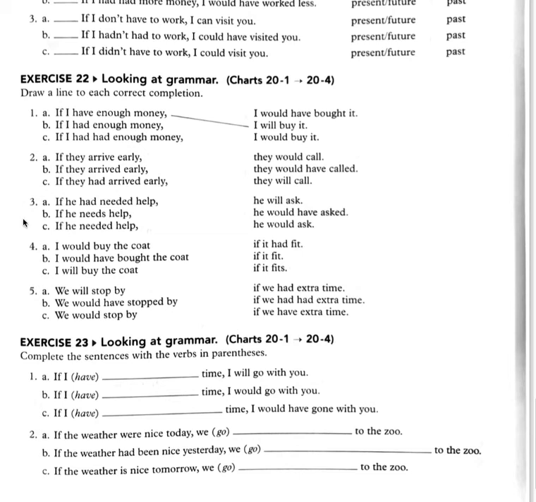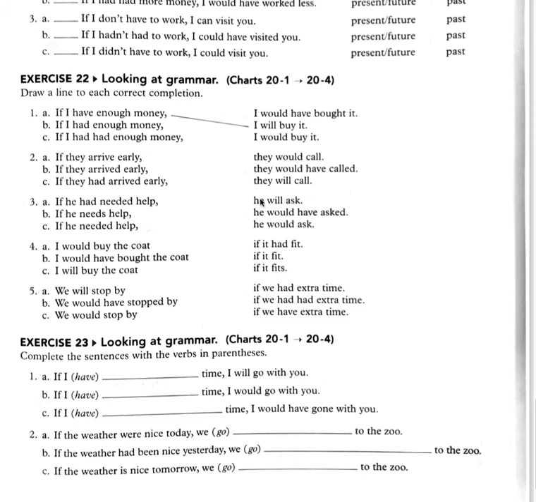Okay, number 3. If he had needed help, notice the if clause, had needed, past perfect. So if he had needed help, he would have asked. The result clause, would have and the past participle. Letter B. If he needs help, this is in the present. So the result clause, he will ask. If he needs help, he will ask.